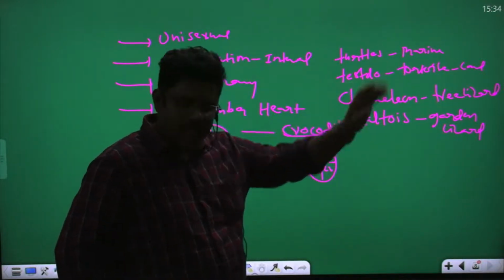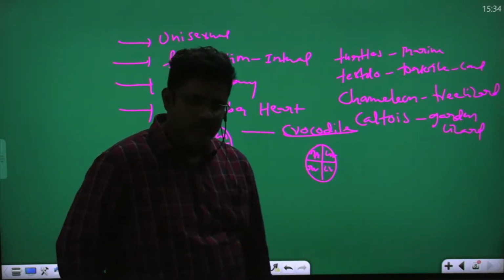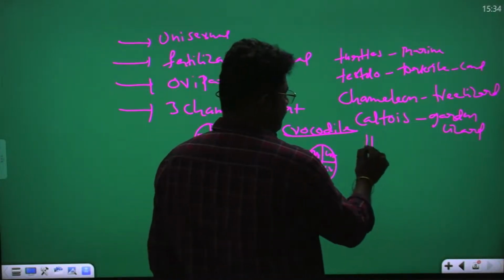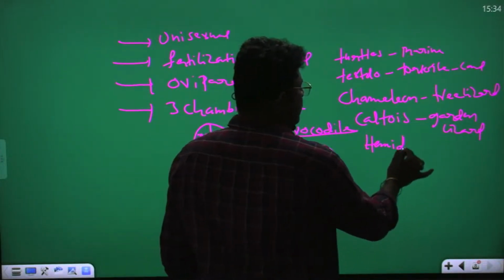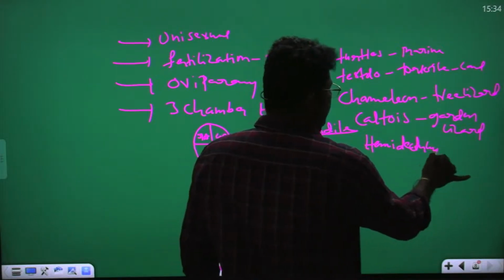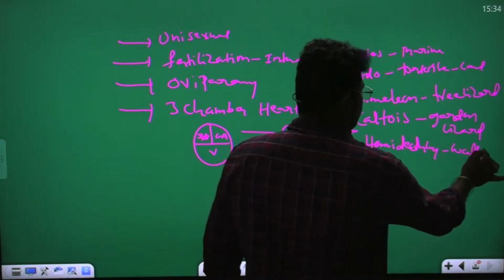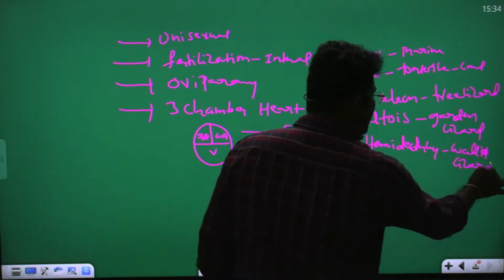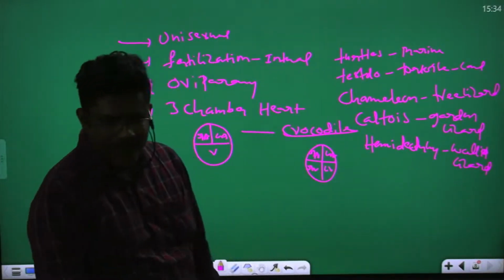Turtles are called tambelu in Telugu. You understand my point? So Hemidactylus. Hemidactylus means wall lizard. You know wall lizard? Bully.